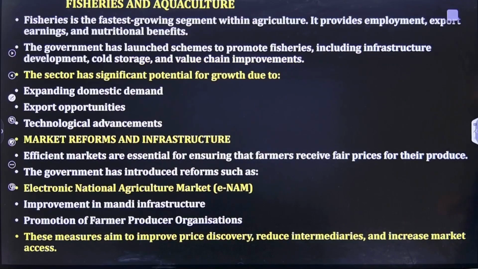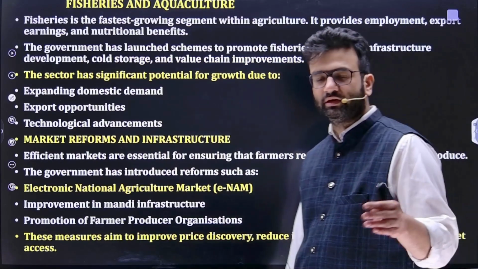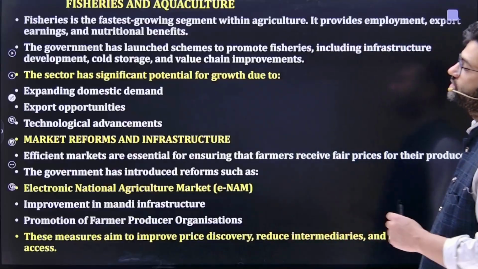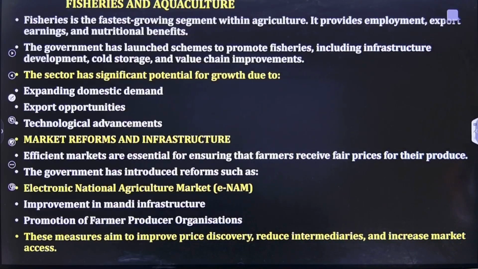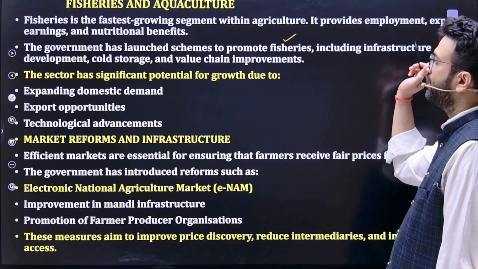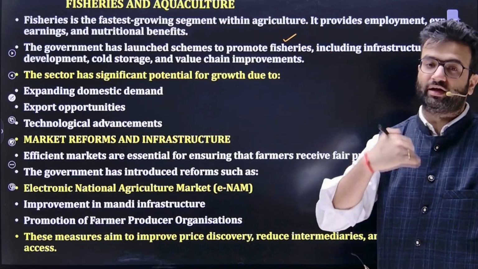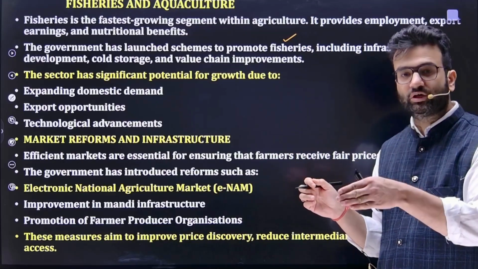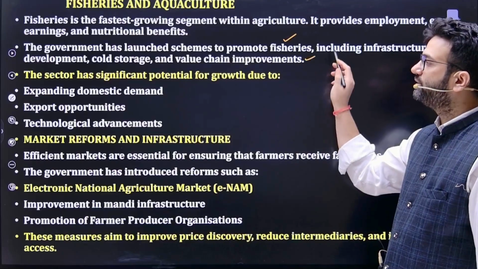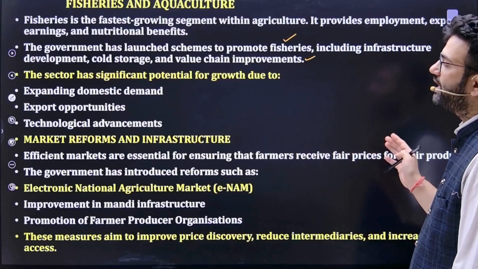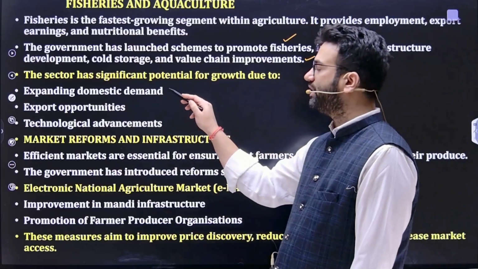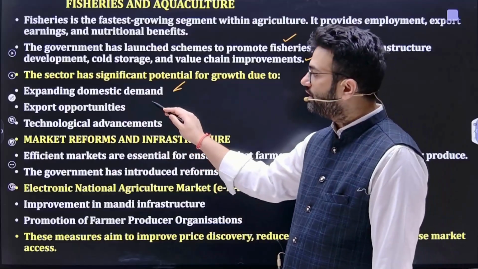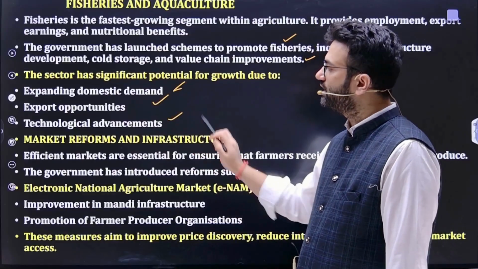Then fishery and aquaculture, again very important, Pradhan Mantri Matsya Sampada Sahay Yojana. Fishery is the fastest growing segment within agriculture. It provides employment, export earnings and nutrition benefits. Government is focusing schemes on promoting fishery, including infrastructure development through better nets, better boats, cold storages. Apart from that, fish farmer producer organizations are being created along with value chain improvement. Why does this sector have significant potential for growth? Because of growing domestic demand, continuous export opportunities and technological advancement.